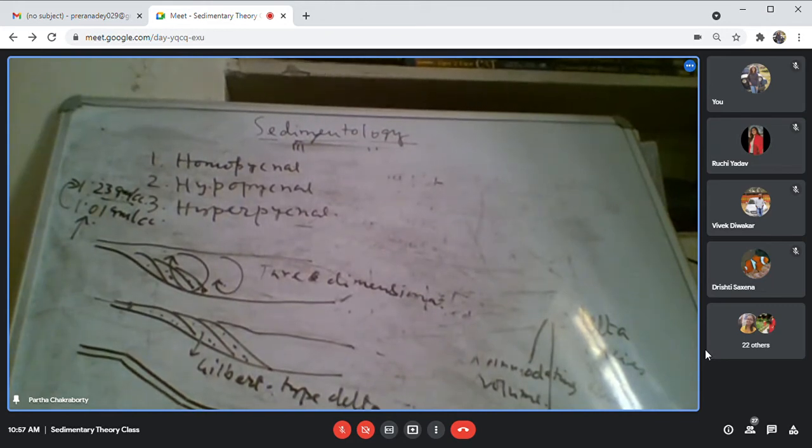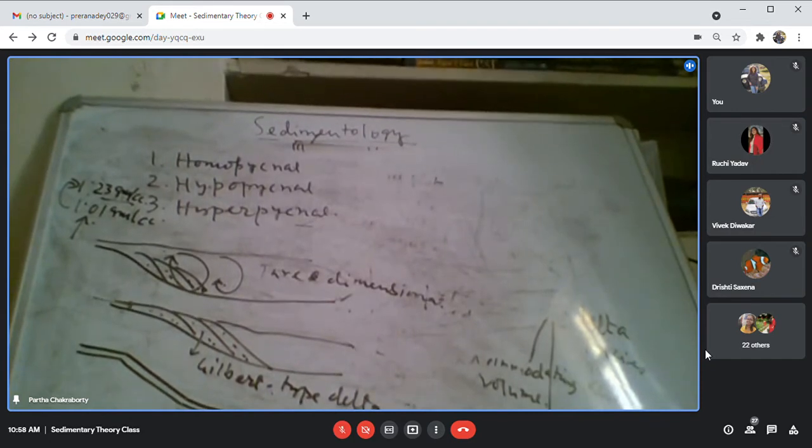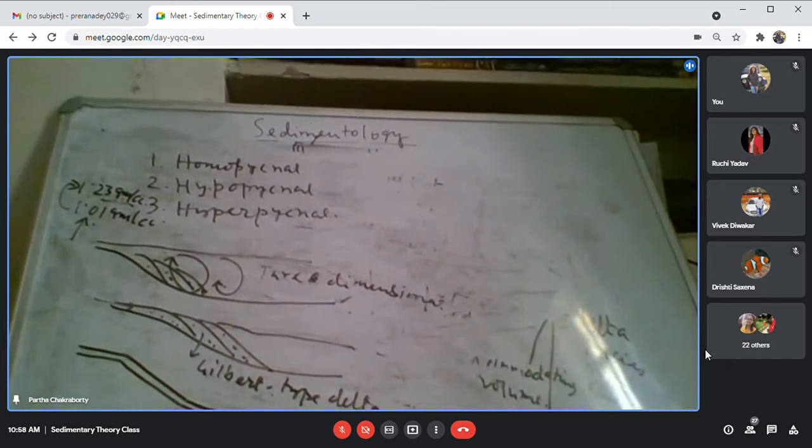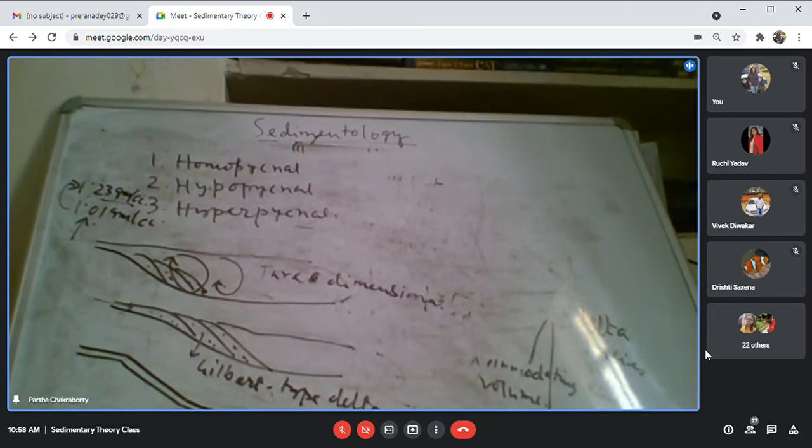Now, when I am getting this kind of situation, you must understand that I am adding a large amount of sediment. It is possible when you have a steep sloping basin margin. Because the margin is steep sloping, it is a tectonically active basin, and that's why so much sediment is supplied. And very quickly the sediment is deposited very near to the basin margin.